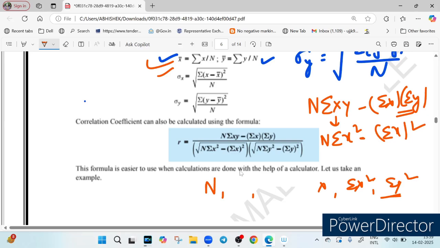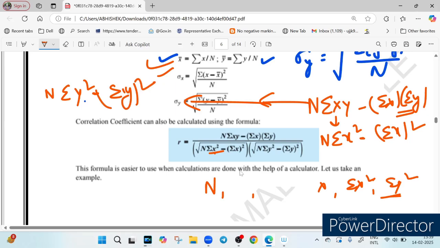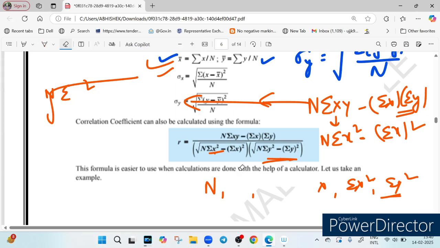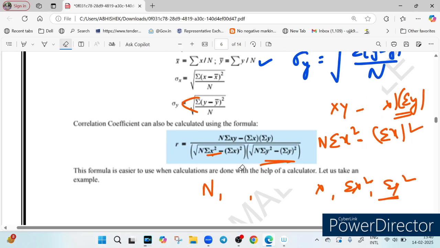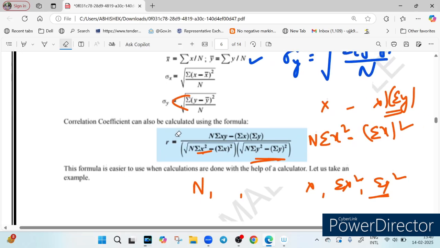You see this is the same as written. And now one time you replace x by y. So if you replace x by y, what will you get? You will get n times summation of y square minus summation of y whole square. So this is what you have, you will see it here. And then you take the square root of both of them, multiply them, and this is your denominator. So no need to memorize the whole formula, just remember the numerator. If you remember the numerator, the denominator can easily be derived. Quite simple to derive the denominator.